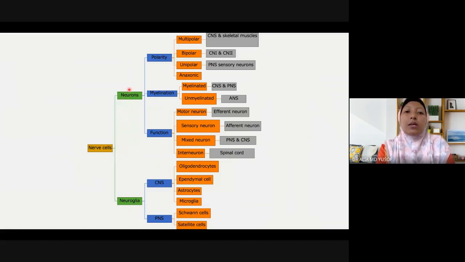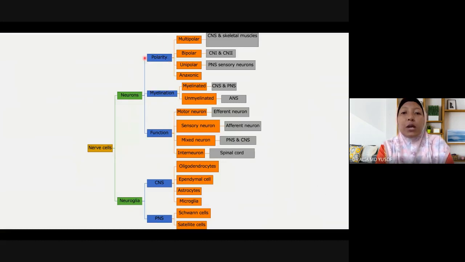Okay. Now, take a look at the neurons. Neurons transport the action potential or do the electrical signaling. They can further be subdivided by polarity, myelination, and also function. Okay.